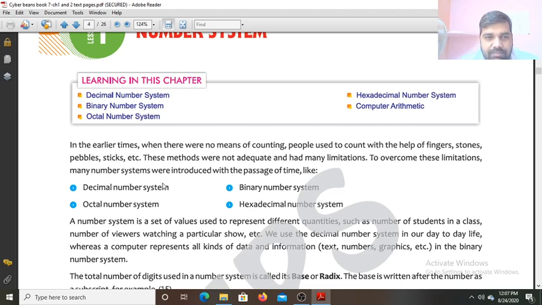One is the decimal number system. In the decimal number system, we use 10 different symbols for counting. All the numbers, whether it is thousand, lakh, crore or arab, are represented only with the help of 10 symbols, that is 0 to 9: 0, 1, 2, 3, 4, 5, 6, 7, 8, 9. These 10 different symbols can make any number.